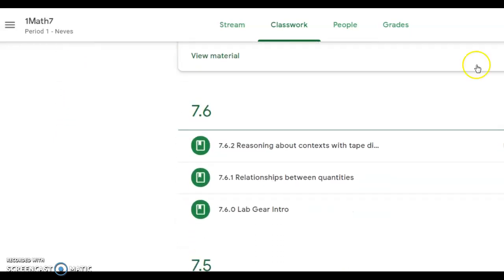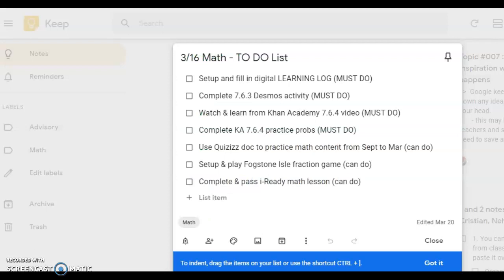And then here's our 7.6 stuff, and these are the things that we were working on when we were still in school together. Here's a list of things that were shared with students in Google Classroom last week. There was the setting up and filling in the digital learning log. You could complete the 7.6.3 Desmos activity.